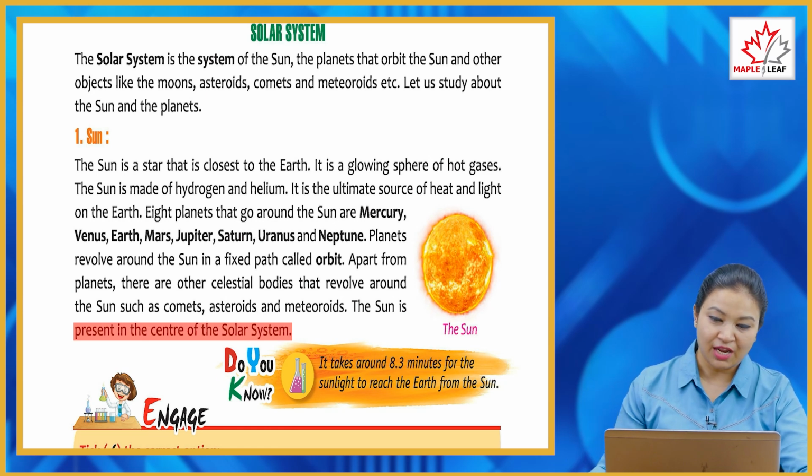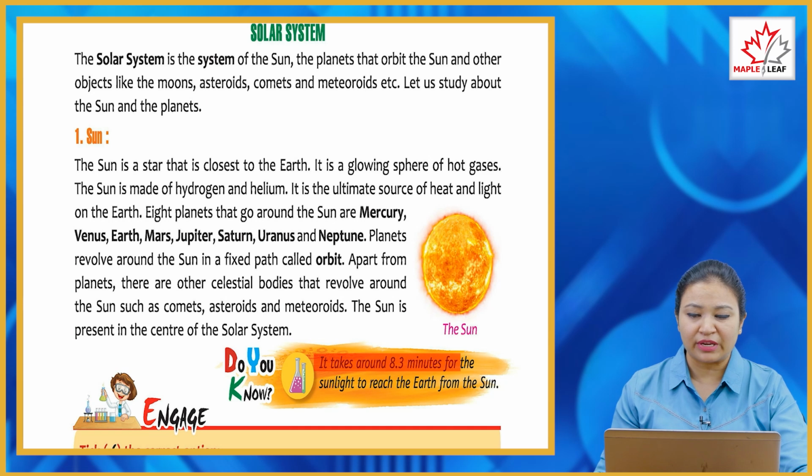Now, do you know it takes around 8.3 minutes for the sunlight to reach the earth from the sun?